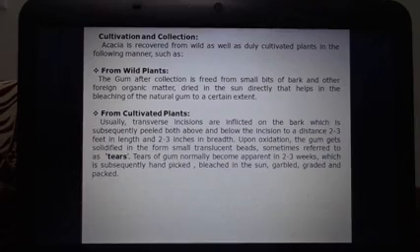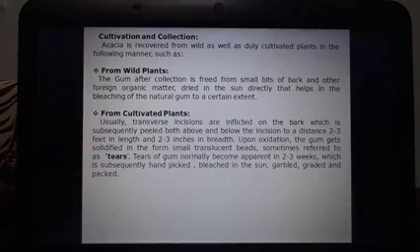Now cultivation and collection of acacia. So acacia can be obtained either from wild sources or from the cultivated plant. From the wild plants, the gum after collection is freed from small bits of bark and other foreign organic matter and dried directly in the sun, which helps in the bleaching of the natural gums to a certain extent.